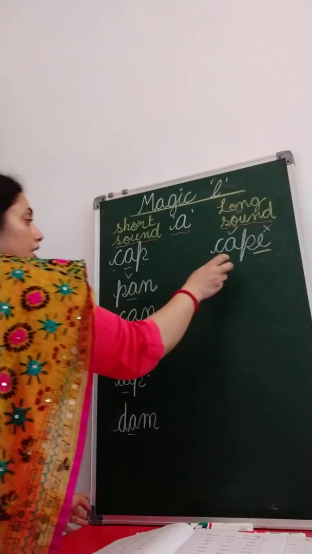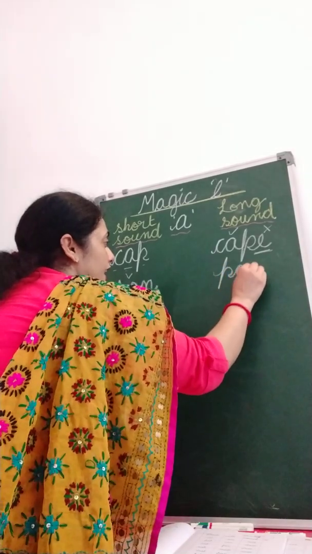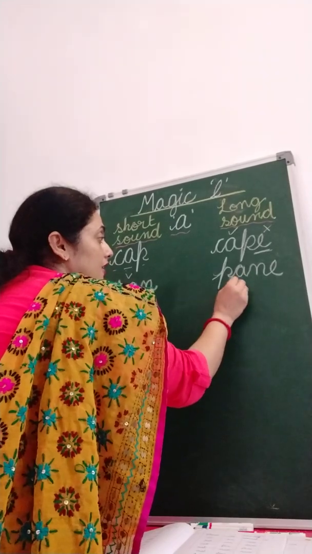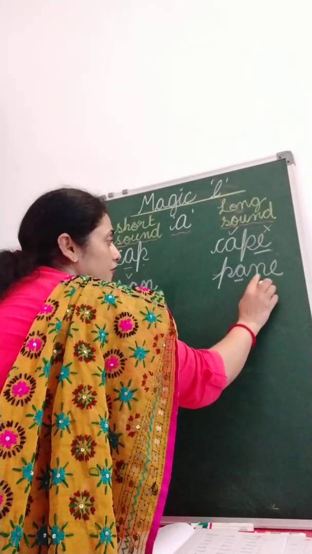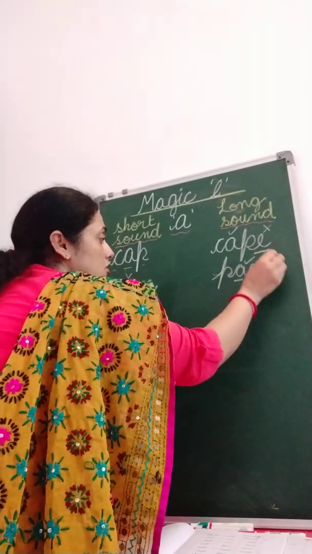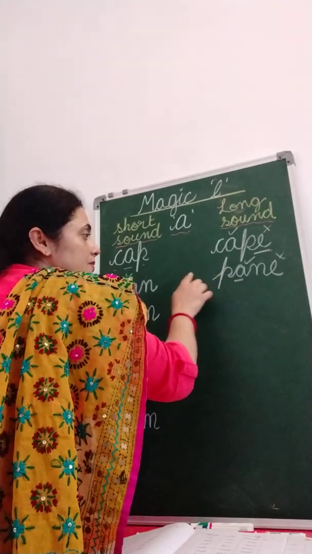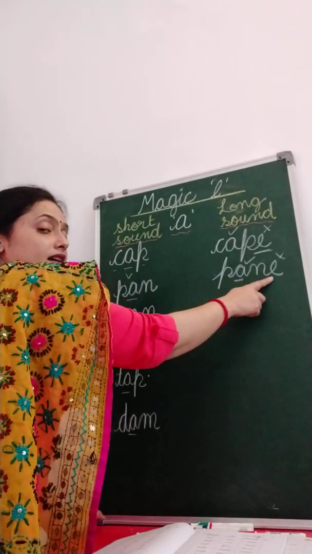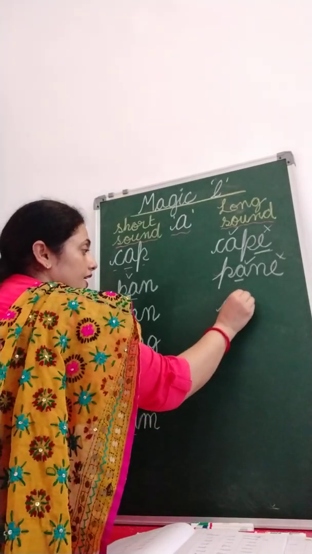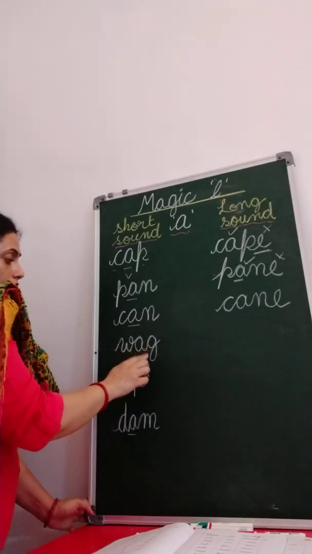Now what is this? Pen. Here we call it pa, a, n, pain. Why? Because first we have got two vowels here, and first vowel will give us a long sound and second remains silent. This is magic letter E and it will become silent. Pa, a, n, pain. Can. Ka, a, n, cane.